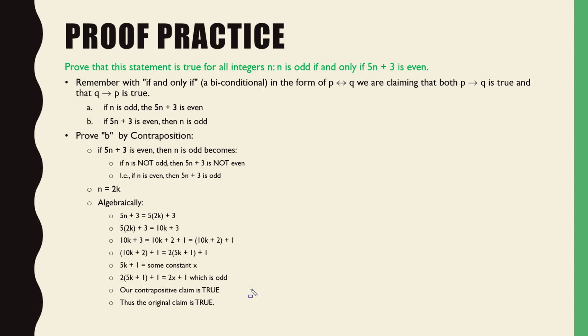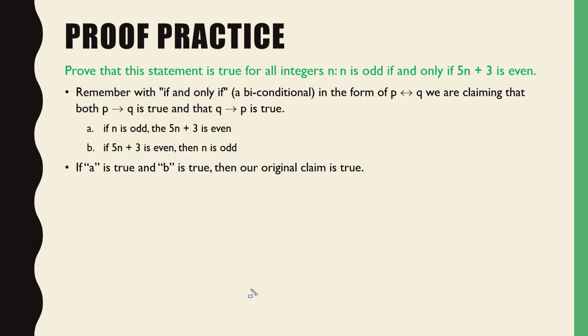So with that being the case, let's take a look at what's going on here. If A and B are both true, then our original claim is true. And if our original claim is true, then we have proven our statement that for all integers n, n is odd if and only if 5n plus 3 is even. How do we feel about that?